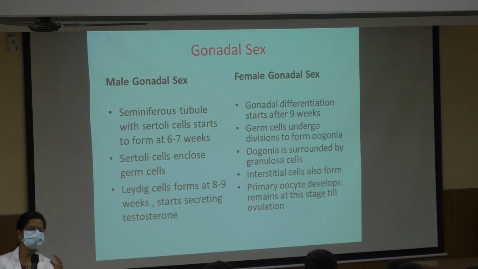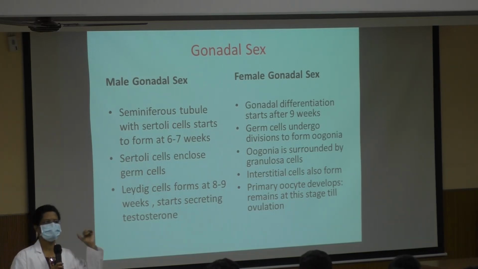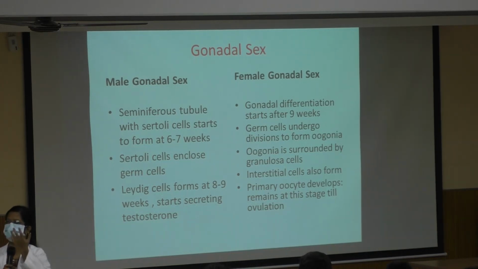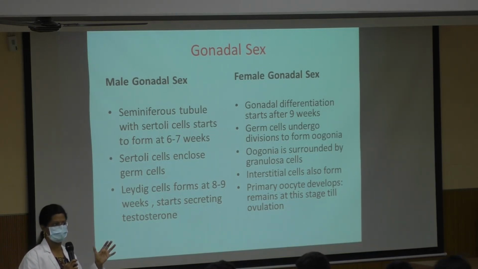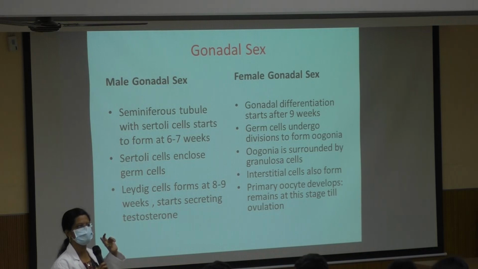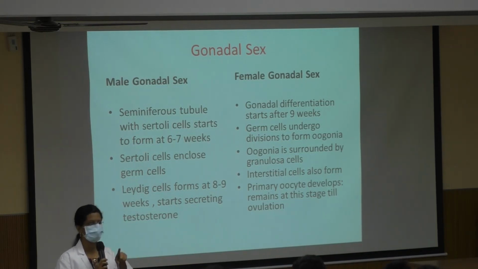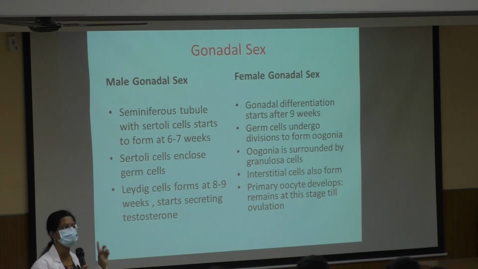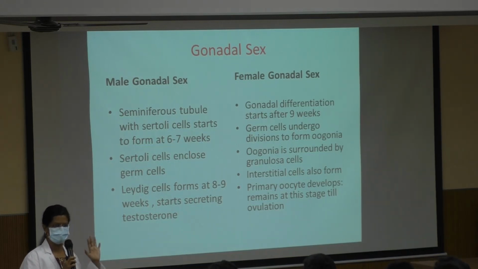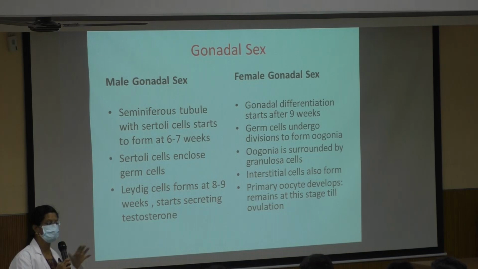So what we want here is the gonads to start developing and the gonads to start secreting testosterone. This is what is needed for the development of the male pattern of genitalia. So first, the 5th week is the indifferent gonad, at the 6th to 7th week some Sertoli cells will start to develop, and Leydig cells around 8 to 9 weeks. So this is the timeline for the male gonad.